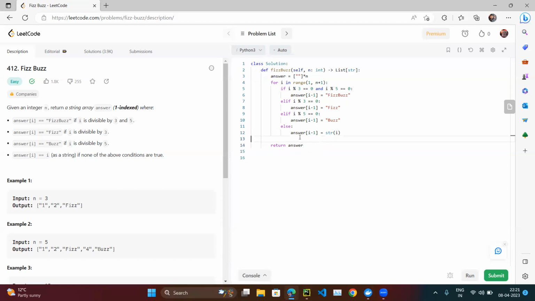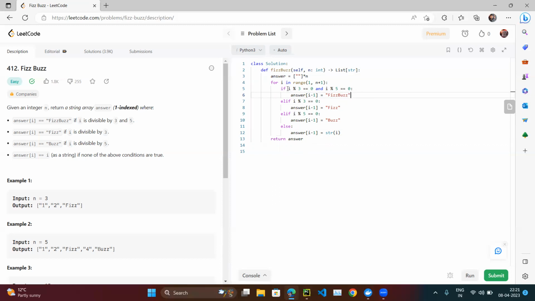But if you notice what we are doing is, let's suppose a number is divisible by 3, but not divisible by 5. Let's suppose the number is 9.